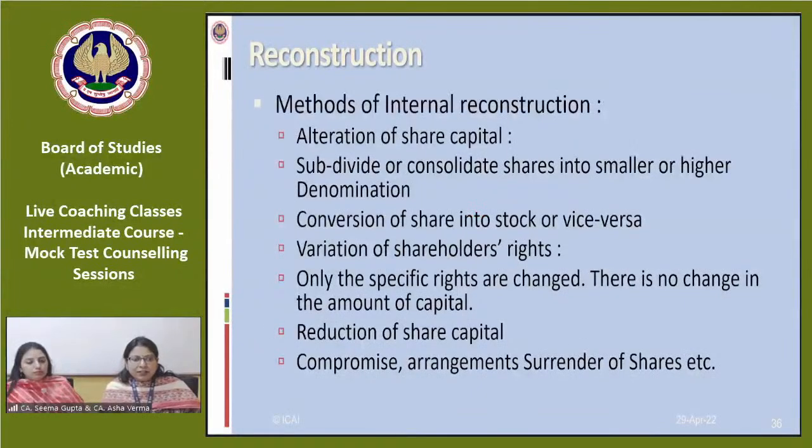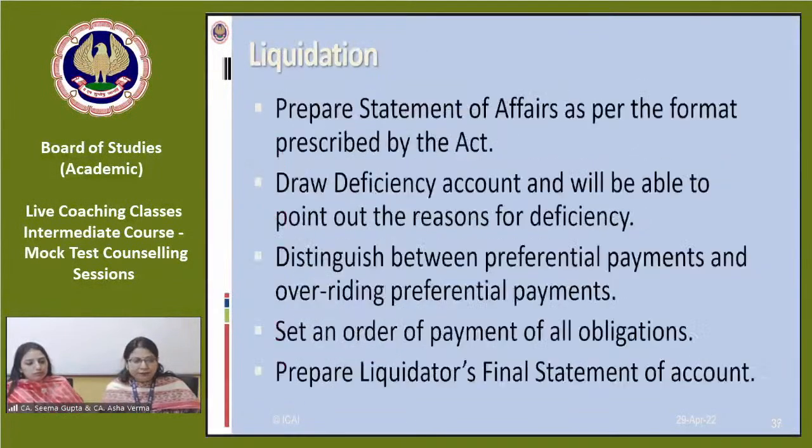These are the methods of internal reconstruction. Majority of the questions are based on this only.